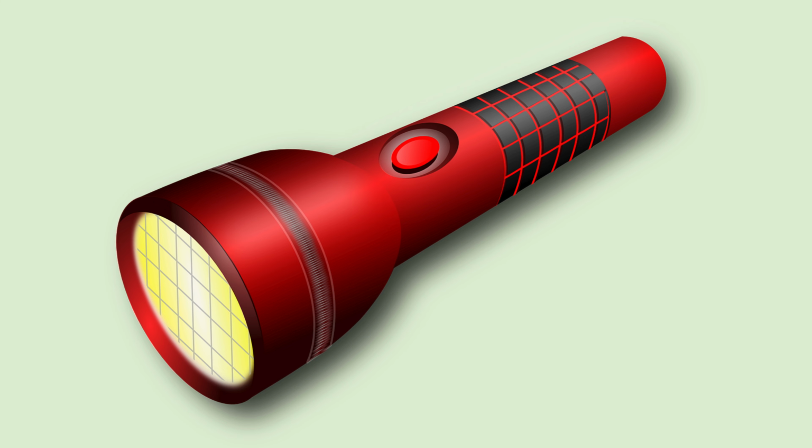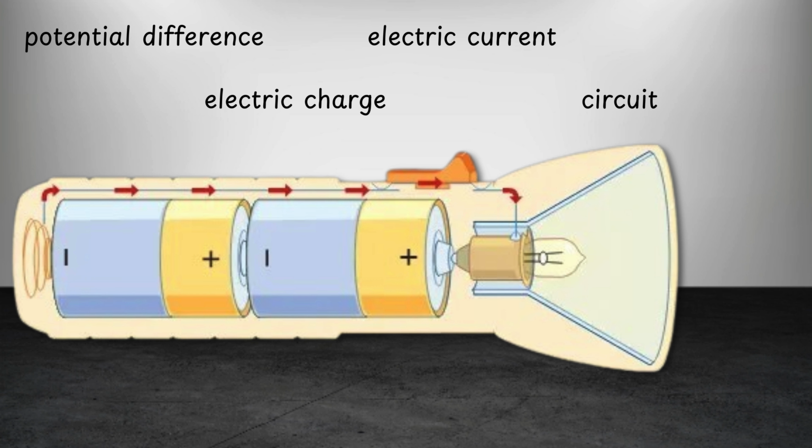The bulb only glows when the circuit is complete, that is, when the switch is on, allowing the current to flow freely. If the circuit is broken, that is, the switch is off, the bulb will not light up. In the above example, we came across terms such as electric charge, electric current, circuit, and potential difference. Now let us further understand what these terms mean and how they are related.